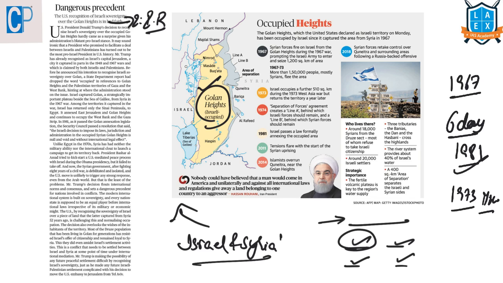Later, Israel and Syria both signed an armistice. What is this armistice? Both the sides will stop war, they'll sit and talk. Here they are not ending the war. The only thing is, this armistice is facilitating a dialogue between both the countries. So in 2000, Israel and Syria had the highest level talks regarding the return of this Golan Heights to Syria, but those talks failed. Now the US has declared that this Golan Heights belongs to Israel. So for us, from the prelims point of view, we should know the location of this Golan Heights.